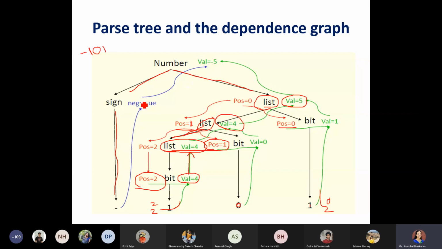Now, based on the sign that you have assigned. When we have the sign mentioned, we have mentioned it to be sign.negative. So here it is true. Since it is true, what happens? You are applying the if condition statement. If it is true, what we have done? We have applied minus of bit value. What was the minus of bit value? Which was minus of list value. So here the list value is 5, so minus of the value would be minus 5. Like this, you would end up having the value as -5.